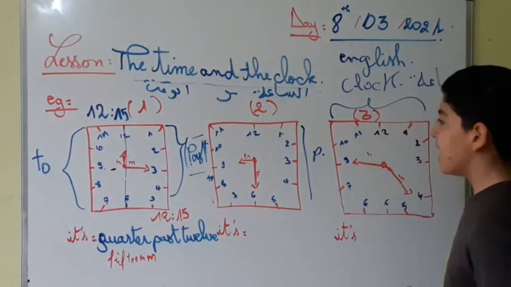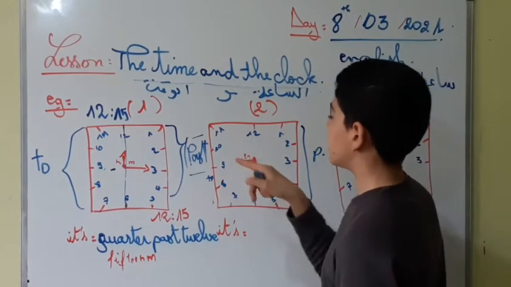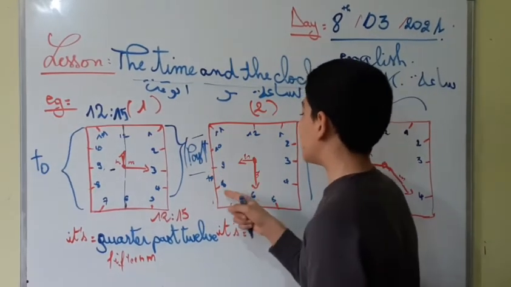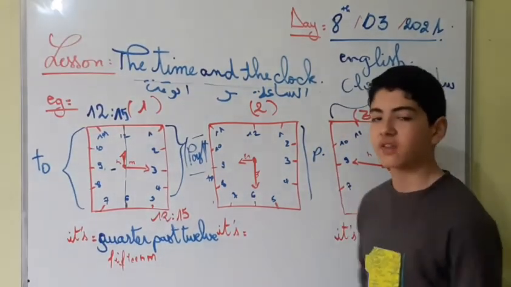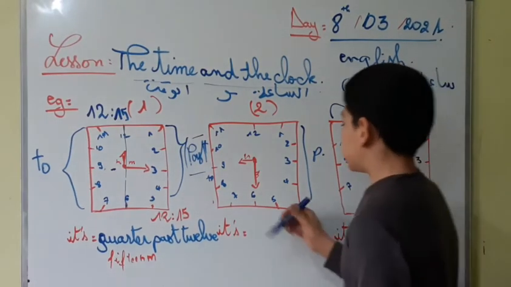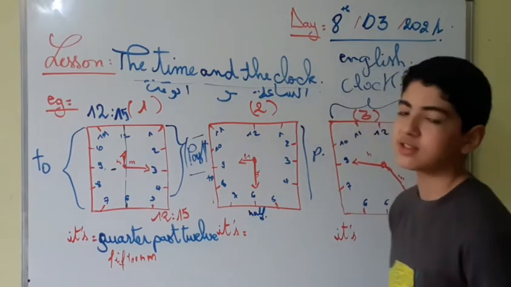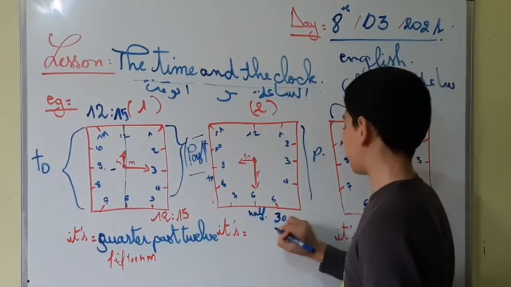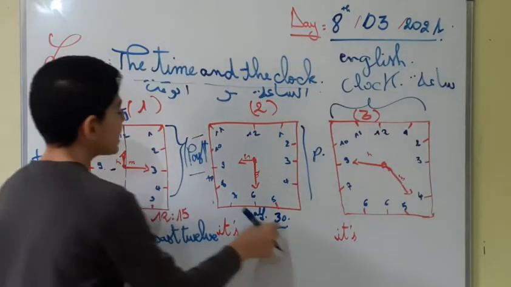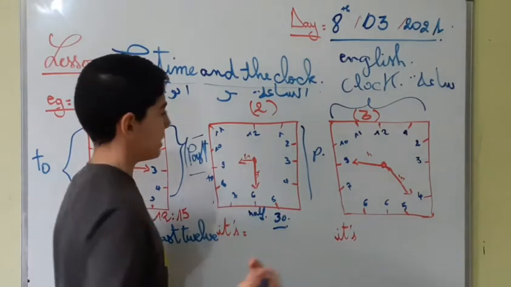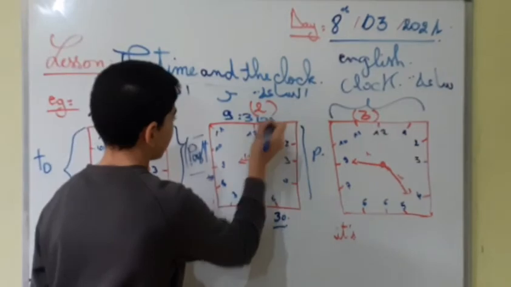So what time is it? So here we say o'clock, quarter, half, to quarter, to 10, to 5, to 20, to 25. Okay, so here what do we say? We say here it's half. Half or 30. I'm sorry. So you can say half or 30 minutes. So I write like that. This is the time.